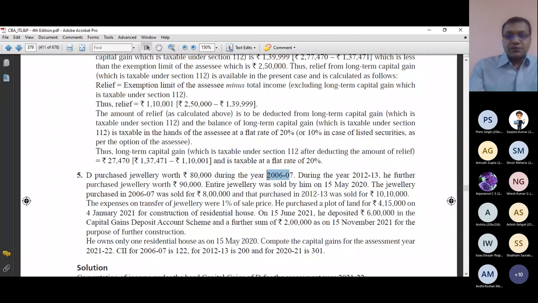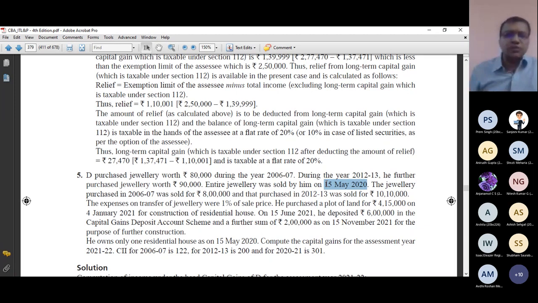So one jewelry was purchased in 6/7 and another jewelry was purchased in 12/13. In both the cases, it is much beyond the 36 months time limit. So the second stage is also over. I know that this asset is long term. Then the third stage, so I need to compute now.